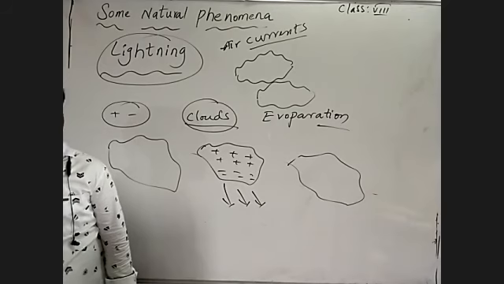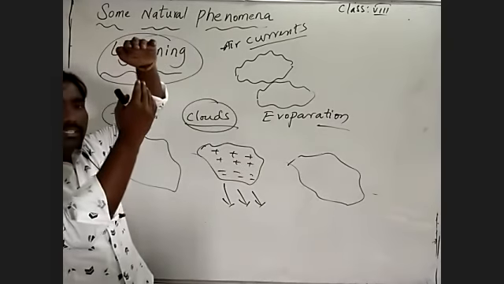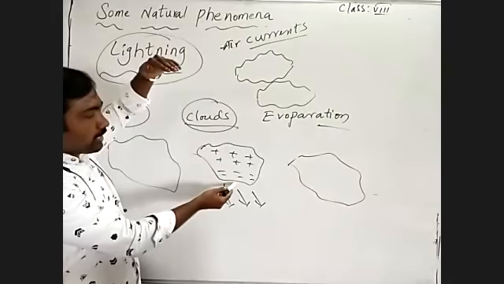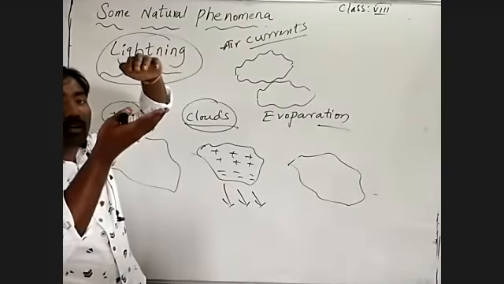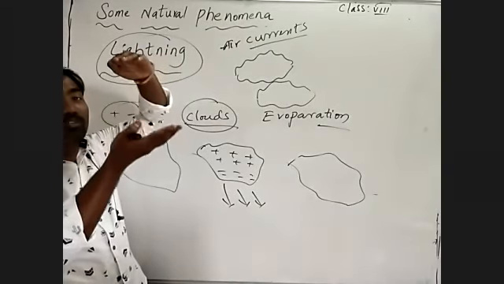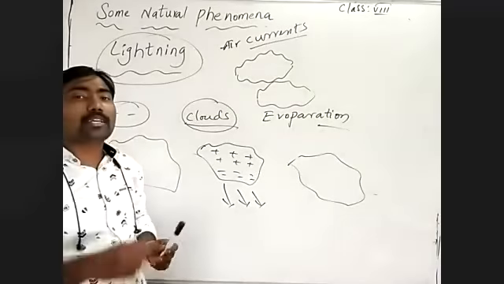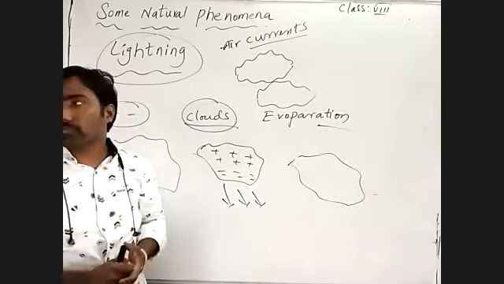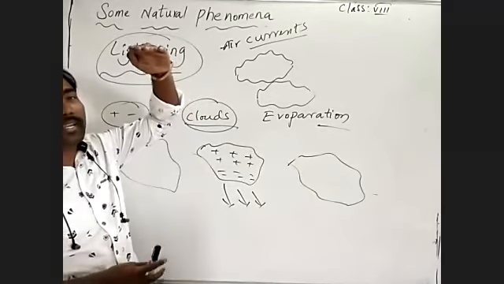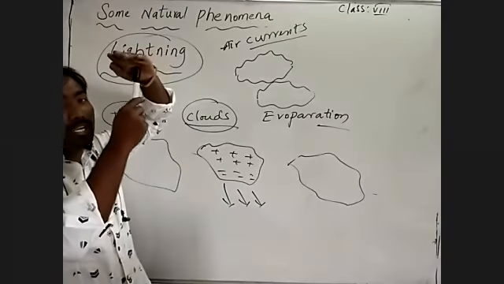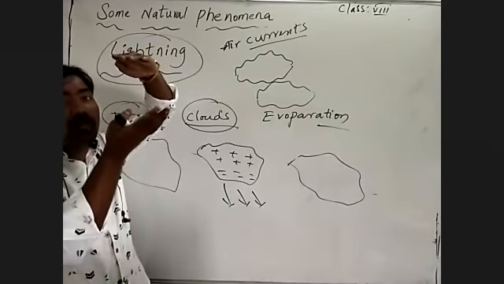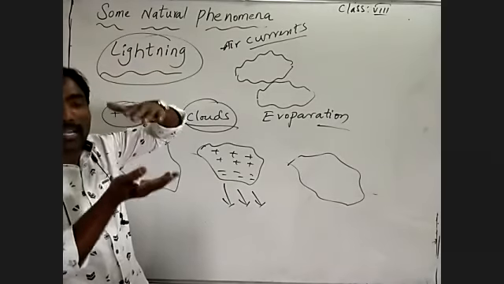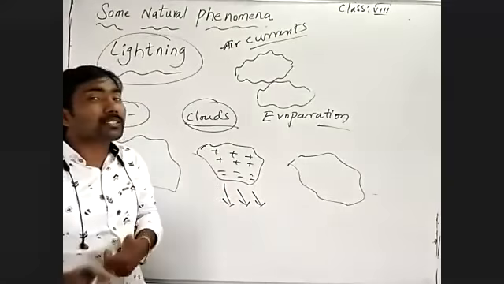See, when the clouds discharge negative charge downwards, the earth shows a positive charge upwards to stay neutral. Earth always tries to neutralize any charge on its surface. So when negative charge moves downwards from the clouds, the earth shows positive charge upwards to make it neutral.